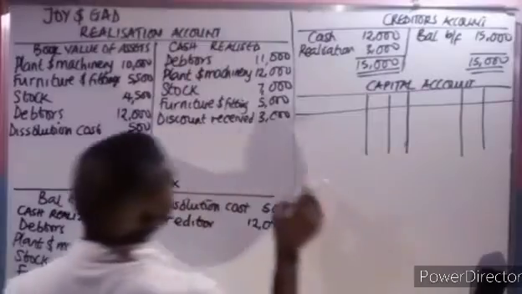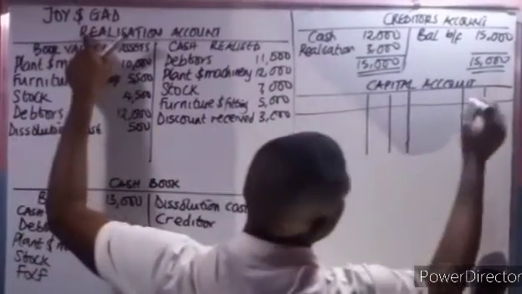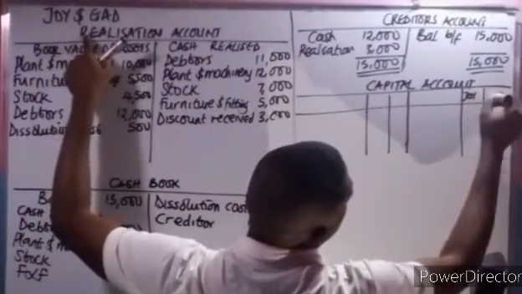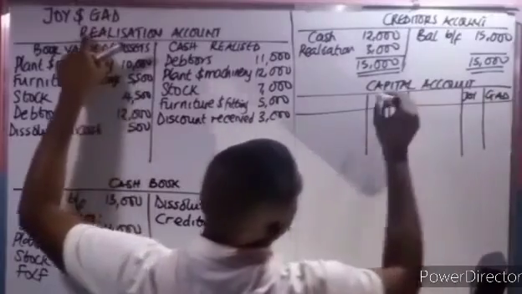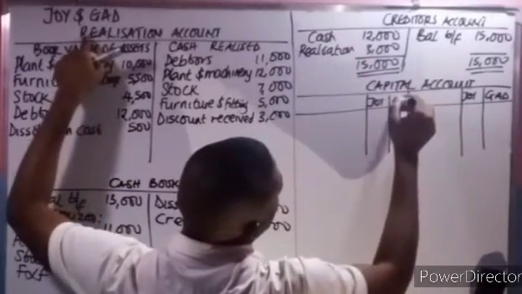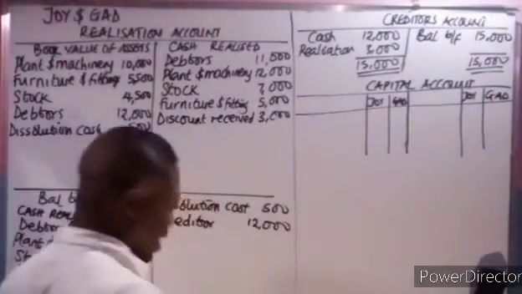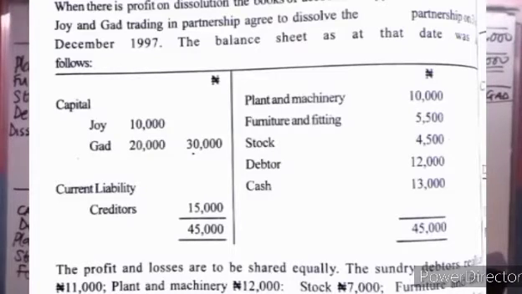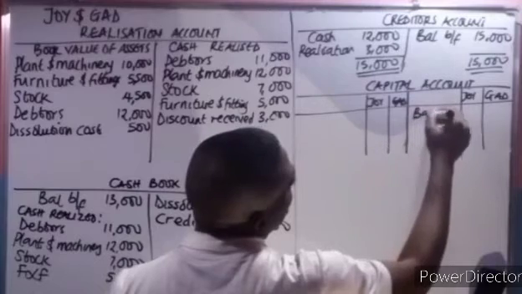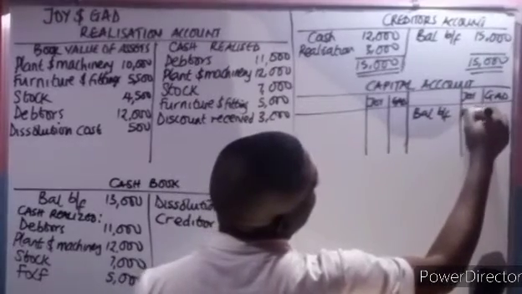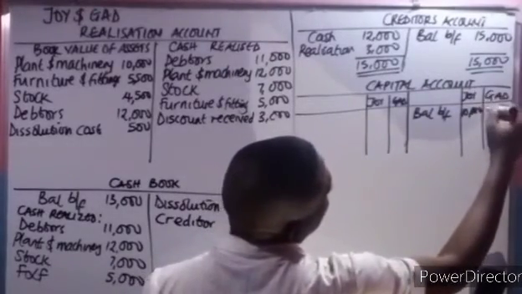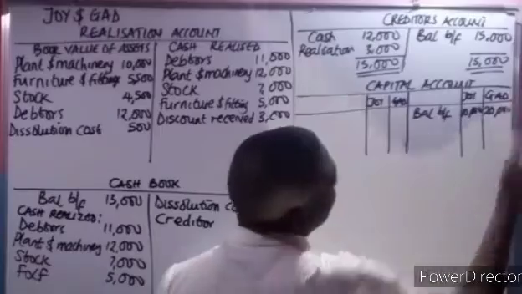For the capital account, we have Joy and God. Now, if you check in the balance sheet, you'll see the capital that is there in the capital account for Joy is 10,000. That's the balance brought forward. 10,000. And for God is 20,000.